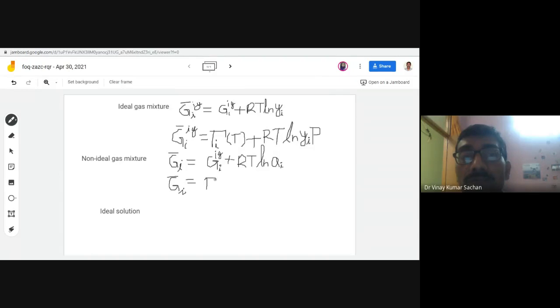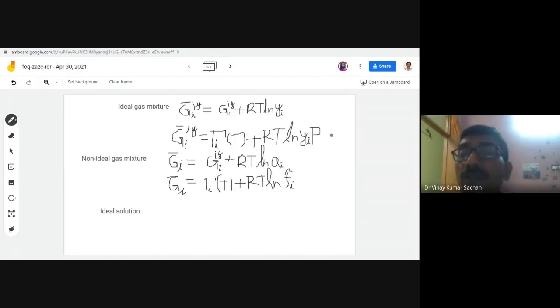tau. Have you learned to write both ways or not? It's a function of T, dependent on the species that we have considered, plus RT ln fugacity. So RT times the fugacity of that component in the non-ideal gas mixture. Okay, so this is the fugacity of the component i present in the non-ideal gas mixture.